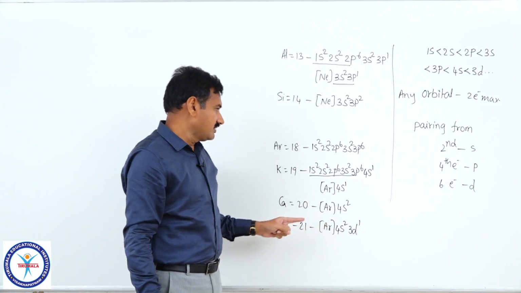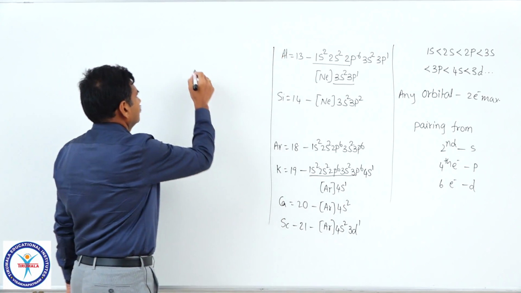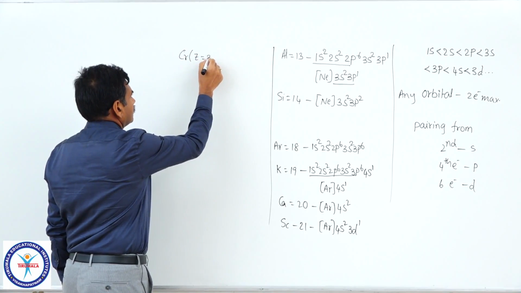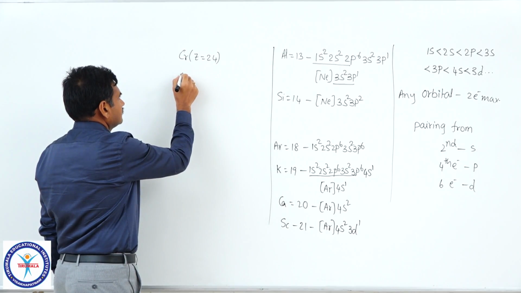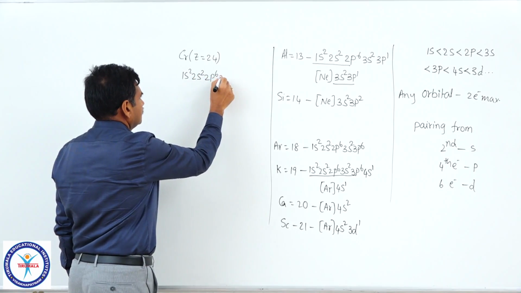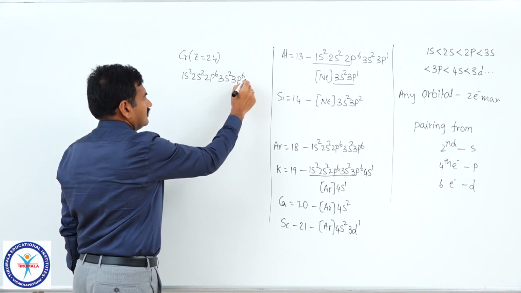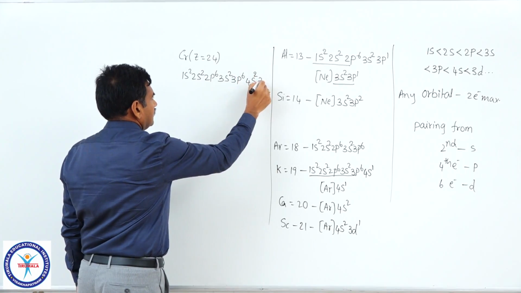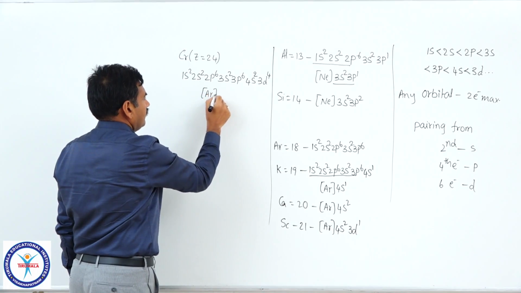But there are some elements with exceptional electronic configuration. Chromium with atomic number 24, the expected electronic configuration is 1s2, 2s2, 2p6, 3s2, 3p6, 18 electrons are over. After that, 4s with 2 electrons, 20, and 3d4. So, this can be written as argon 4s2 3d4.